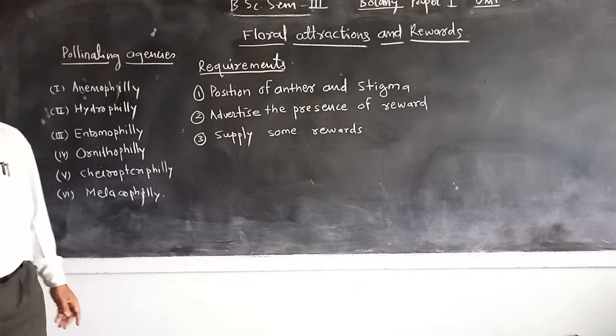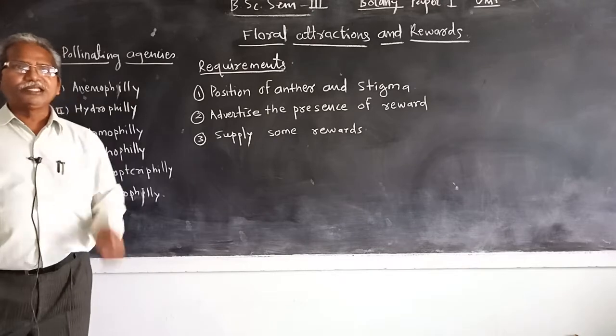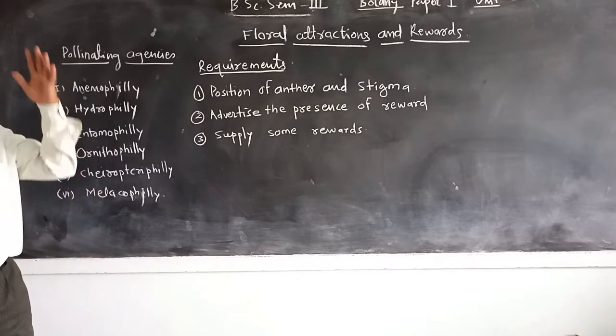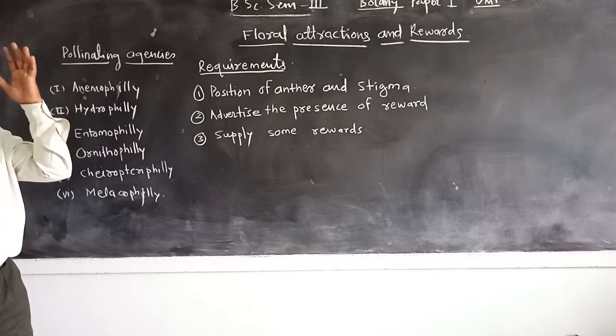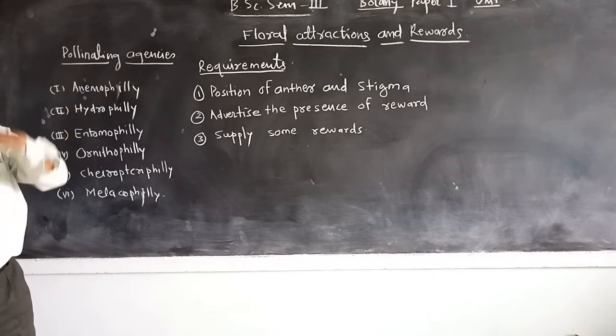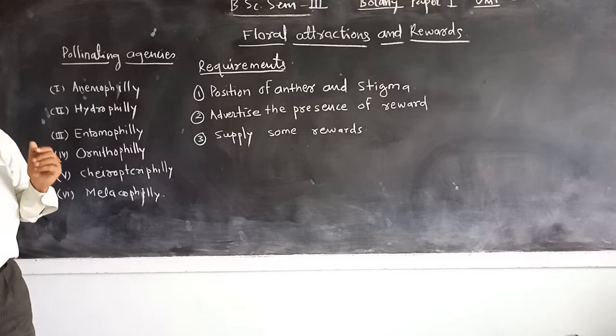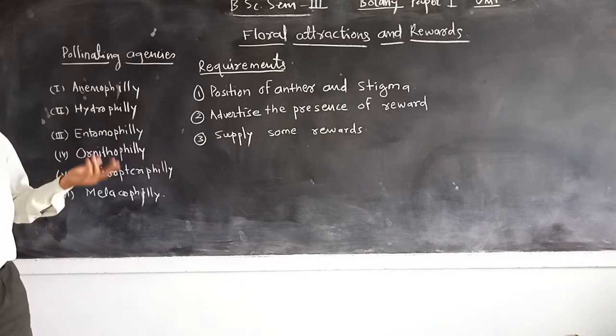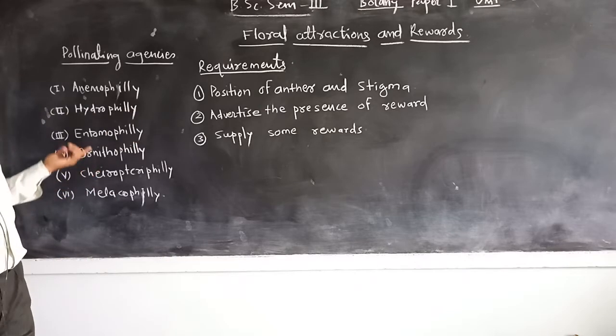In some plants like maize, the male flowers are situated at the top of the plant and the pollen falls on the basal part where the female flowers are situated. In this manner, anemophily means wind pollination.